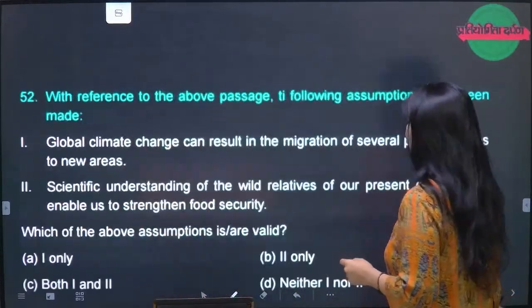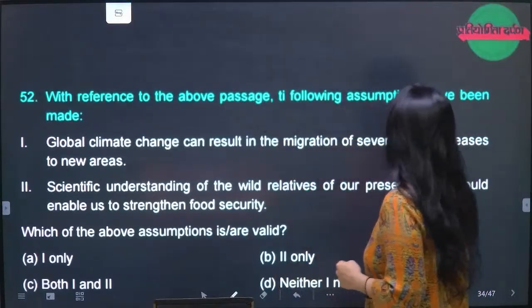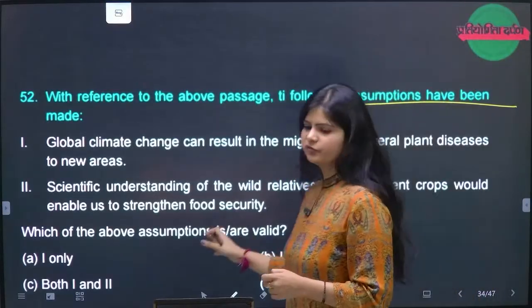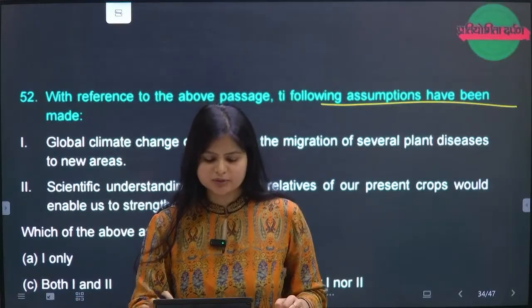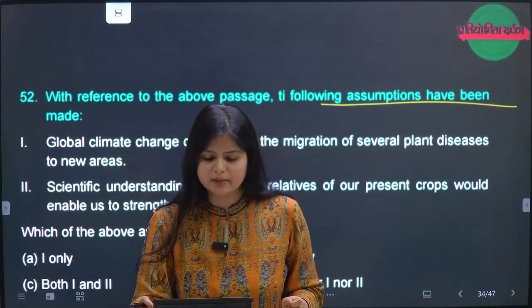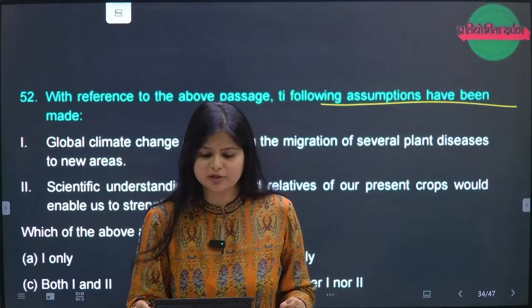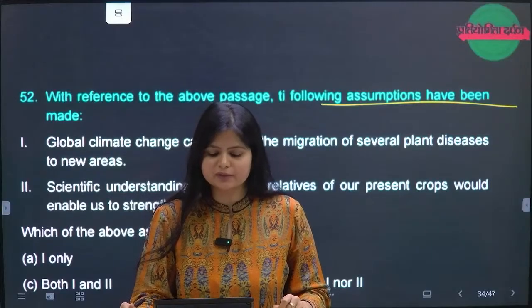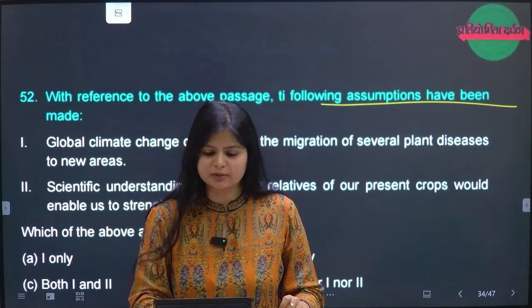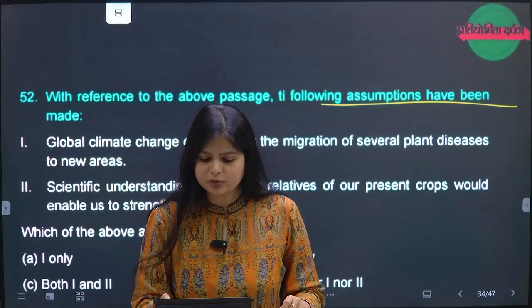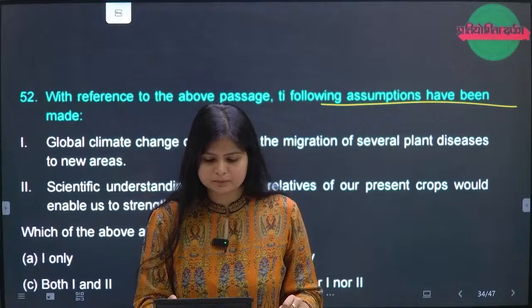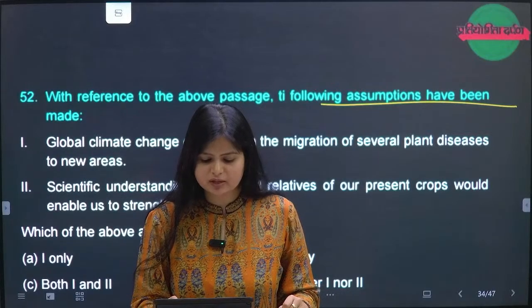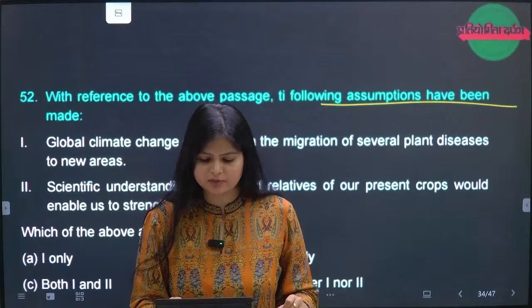of question number 51. Now, same passage, with reference to the above passage, the following assumptions have been made. 52, right options. Global climatic change can result in a migration of several plant diseases. No mentioning of migration. Second, scientific understanding of wild relatives of our present crops would enable us to strengthen the food security. Question number 52, assumptions have been made. Scientific understanding of the wild relatives of our present crops would enable us to strengthen.